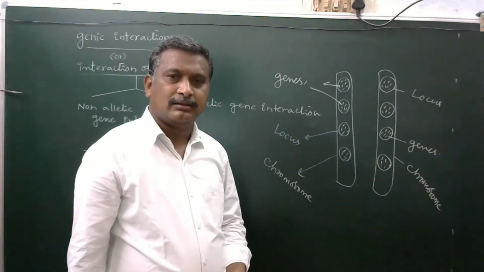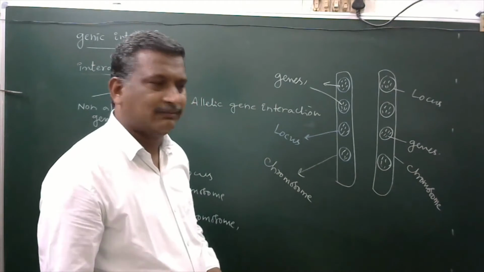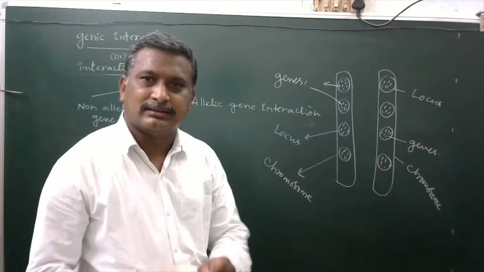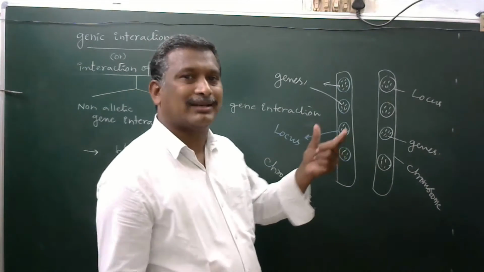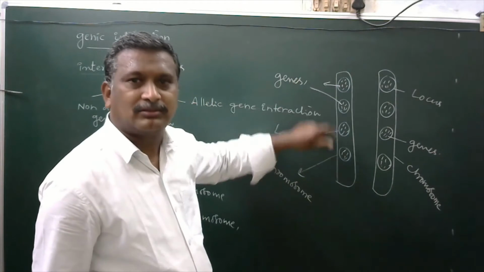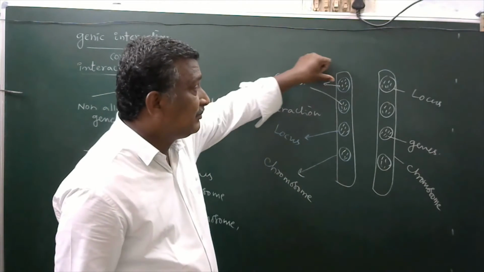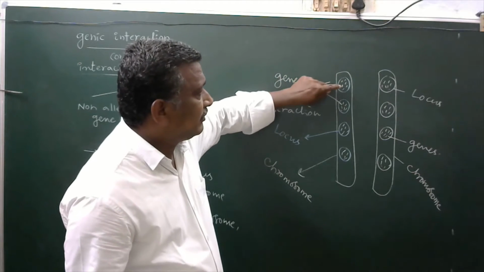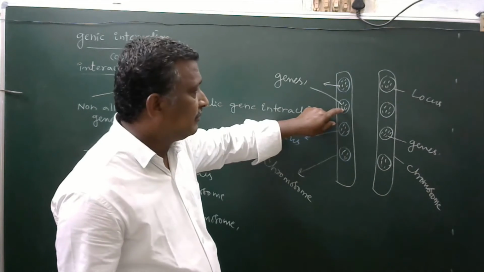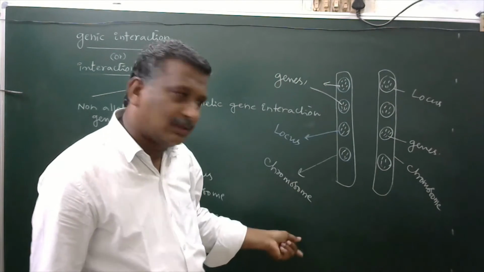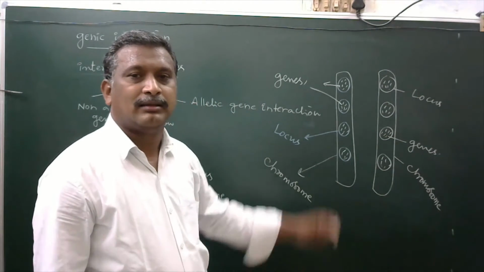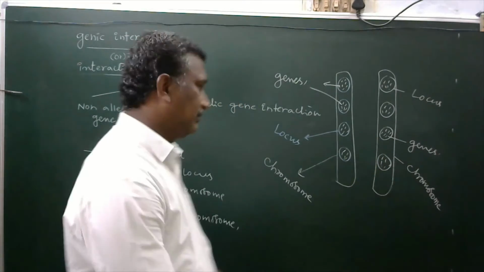And once again, all the students, please listen carefully here. The interaction is made between the genes which are located in different locus. So here is a gene, here is a gene, here is a gene. There are so many locus here. The gene of this locus may interact with the gene of this locus. Both locus may belong to the same chromosome or maybe different chromosomes. So that kind of interaction is said to be non-allelic genic interaction.